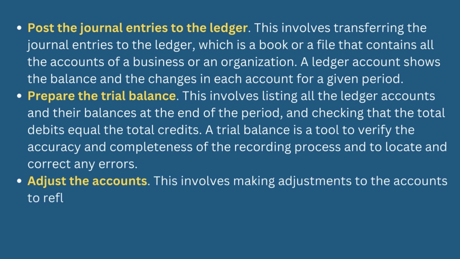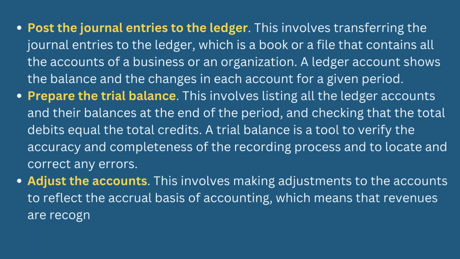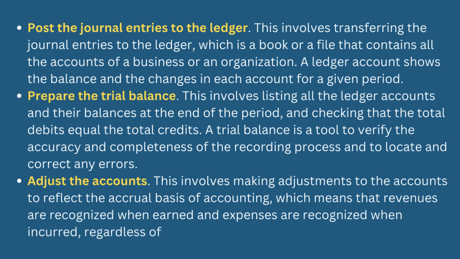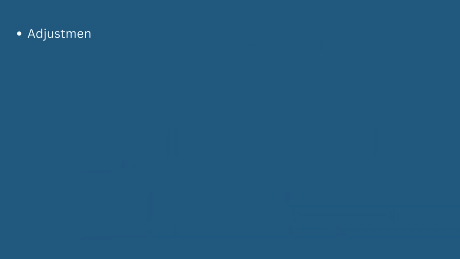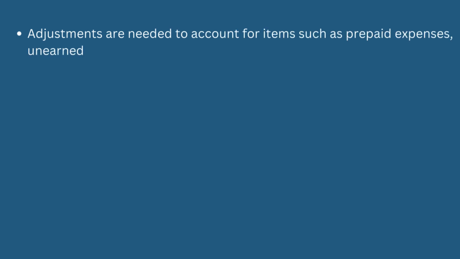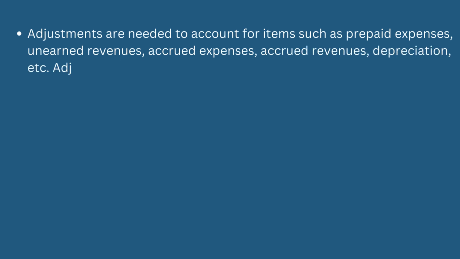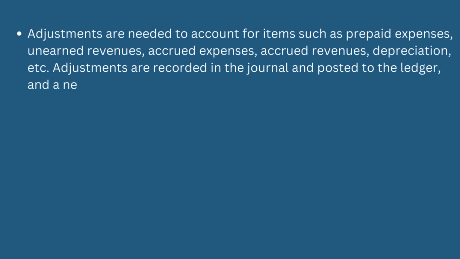Adjust the accounts. This involves making adjustments to the accounts to reflect the accrual basis of accounting, which means that revenues are recognized when earned and expenses are recognized when incurred, regardless of when cash is received or paid. Adjustments are needed to account for items such as prepaid expenses, unearned revenues, accrued expenses, accrued revenues, depreciation, etc. Adjustments are recorded in the journal and posted to the ledger, and a new trial balance is prepared.